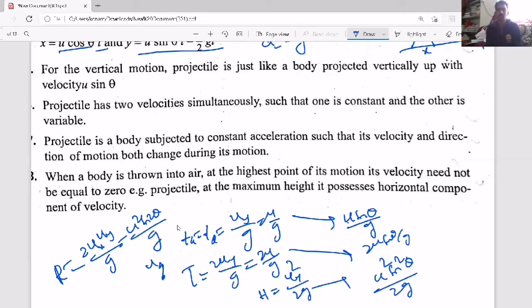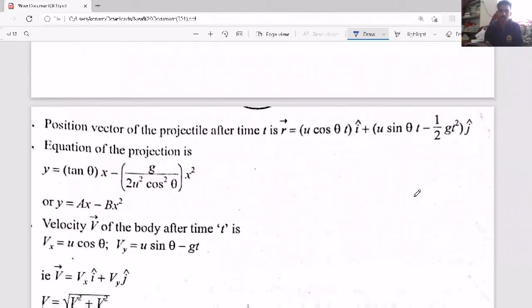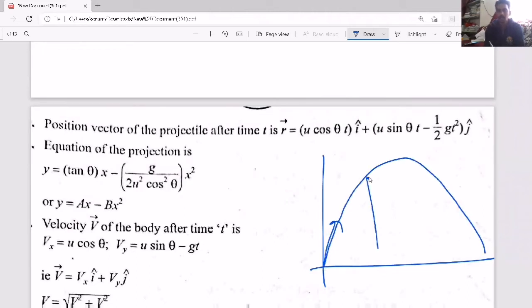So a projectile is a body subjected to constant acceleration such that its velocity and direction of motion both change during its motion. The direction keeps on changing. The angle of instantaneous velocity also keeps on changing. Let's take a projectile. It went like this and came. Now at any one point, what is the position? R bar means x i cap plus y j cap. X is u cos theta t, and y is u sin theta t minus half g t square.